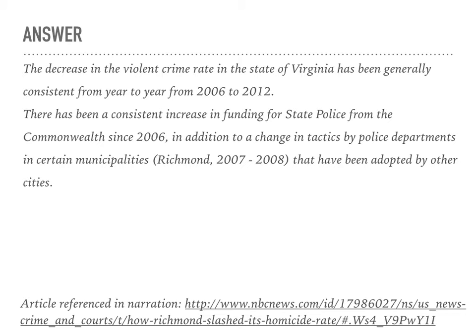And typically, if they can prove that they have been able to keep the violent crime rate down and to continue to decrease that violent crime rate, they're going to continue to receive more money, which is then going to, in turn, help with their efforts of keeping the violent crime rate down, which I think has a lot to do with why the crime rate has been in steady decline.